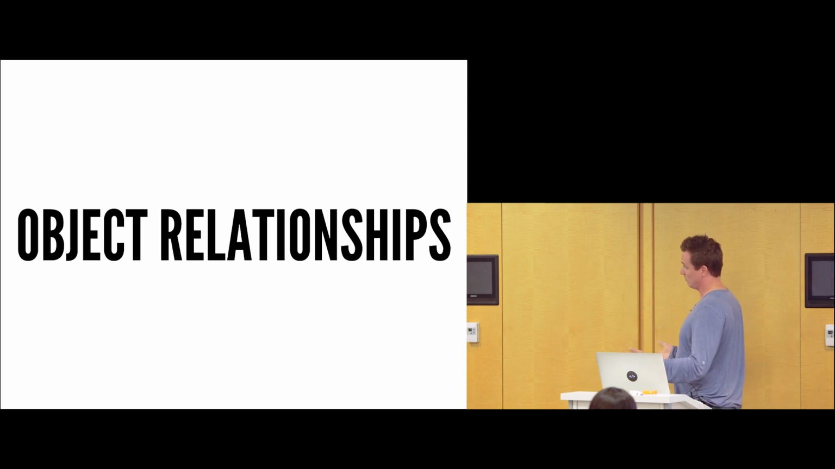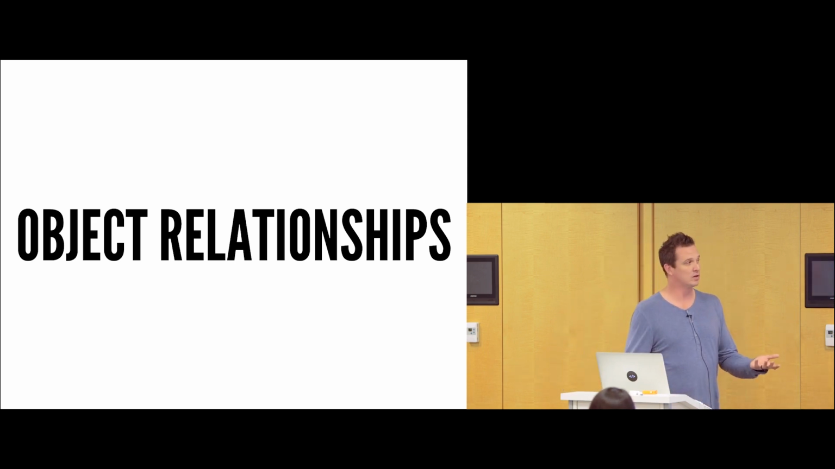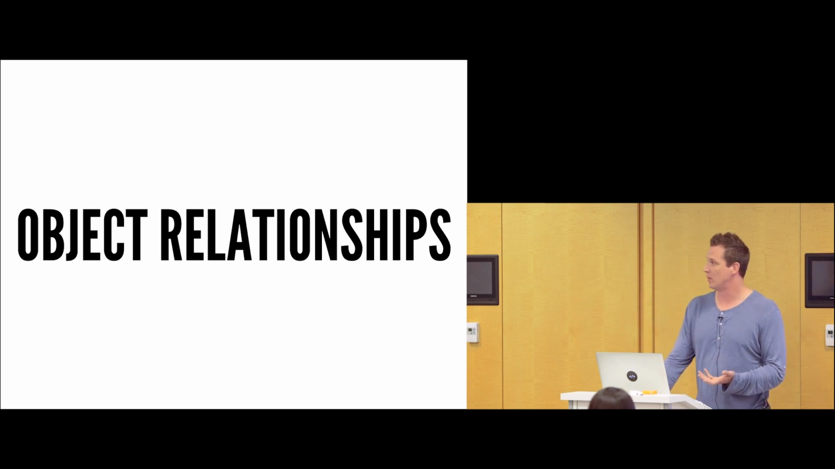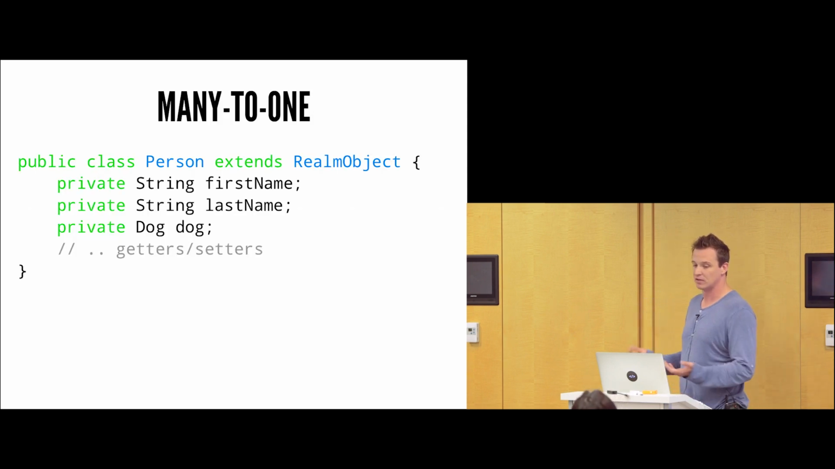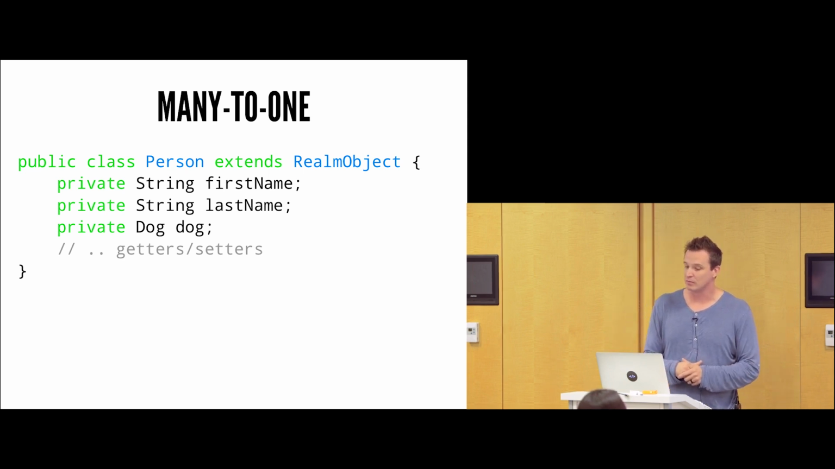So we talked about saving or retrieving a single type of object. What about object relationships? How do we deal with objects and their relationships? It's a common thing inside of most applications. So this example is a many-to-one example. The dog itself can be referenced by many people. Therefore, it's a many-to-one relationship.